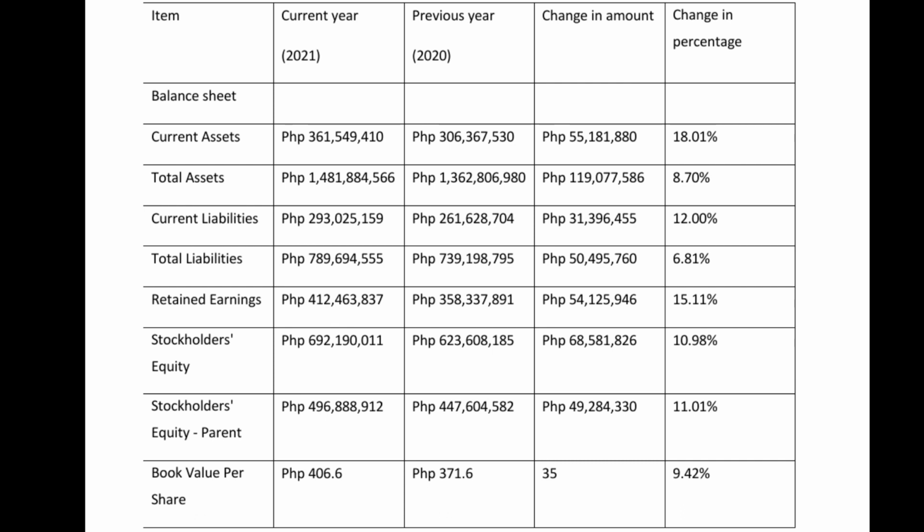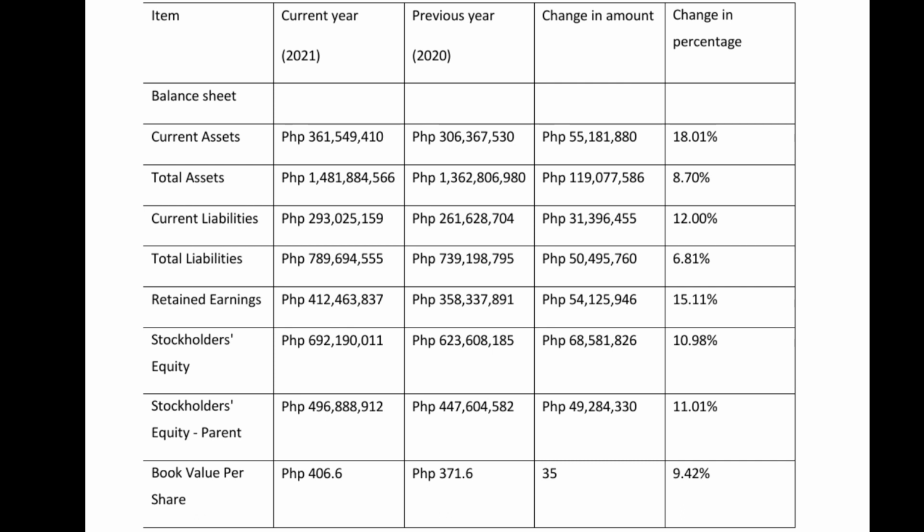Next is current liabilities. 293,025,159 pesos for the current year 2021, and for the previous year 2020, it has 261,628,704 pesos. The change in amount is 31,396,455 pesos, and the change in percentage is 12%. And it follows the same procedure of computing.